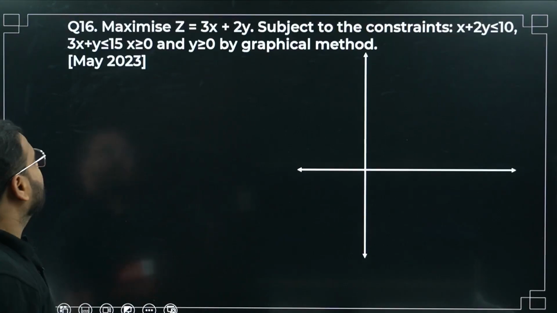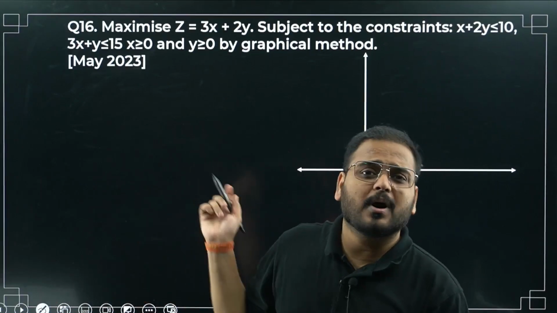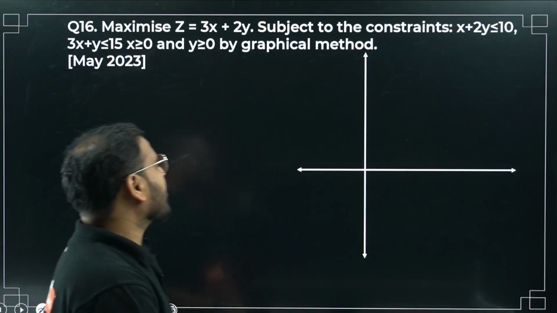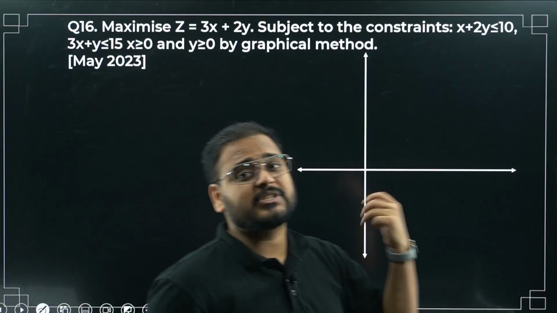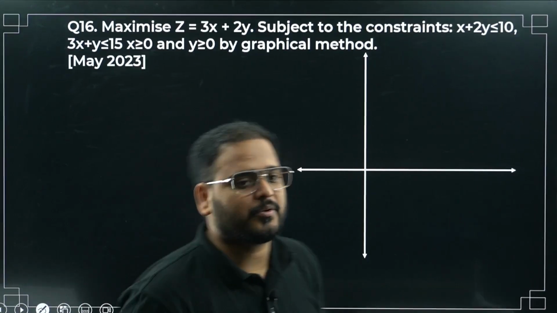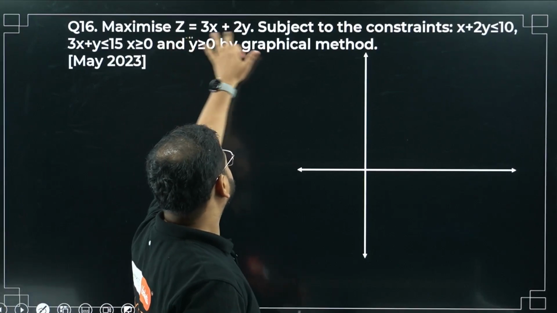Okay. Now moving on to your 6 marker category. So these were the 2 marker category I've taken. Now the 6 marker category, which is the most important part, because as per your blueprint, these questions can be expected. And again, these are all PYQs only. Last 5 questions, all PYQs. Have a look. Maximize z equal to 3x plus 2y. Okay, we'll see that later.